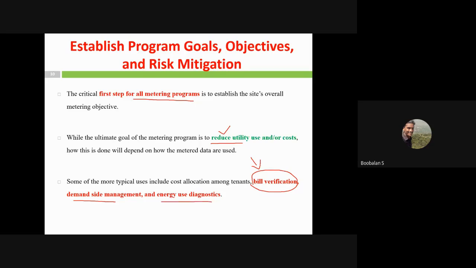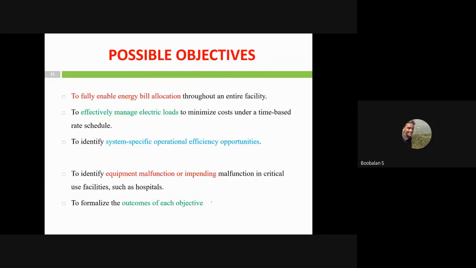And what may be the possible objectives? Throughout our entire industry, you could fully enable bill allocation, bill verification, and one more possible objective is to effectively manage your electricity load, right, based upon my time-based schedule, based upon my appliances and applications in our industry process, and identify system-specific operational efficiency opportunities.